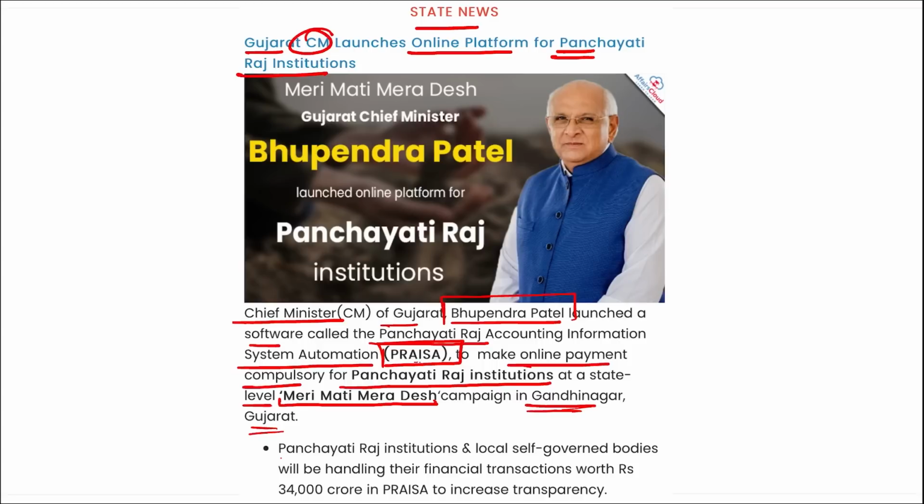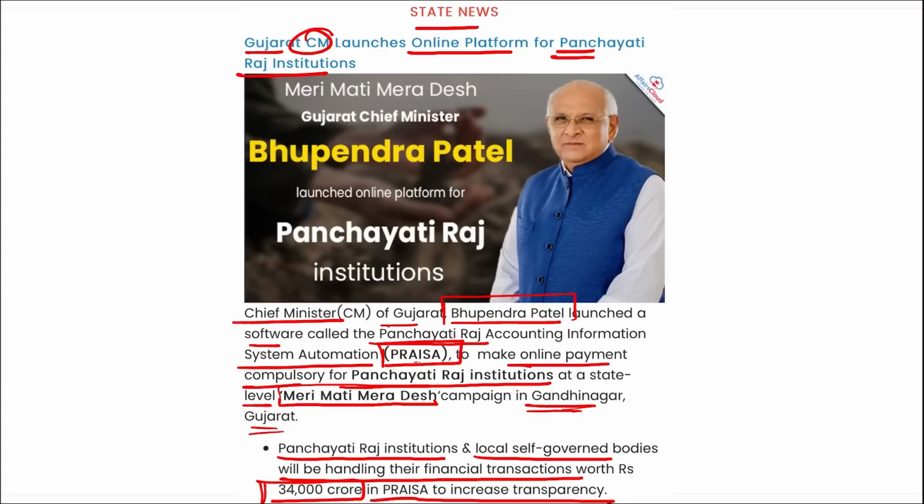Correct? Then remember, instead of cheques, PRISA is used by Panchayati Raj institutions to make payments to contractors or vendors. This software can also issue work orders, make payments and maintain the accounts. Apart from this, Panchayati Raj institutions and local self-government bodies will be handling their financial transactions worth 34,000 crore rupees in PRISA to increase transparency. Then if we talk about this campaign, Meri Mati Mera Desh, it is a nationwide campaign and people-led Jan Bhagidari initiative to commemorate 75 years of independence. Correct?